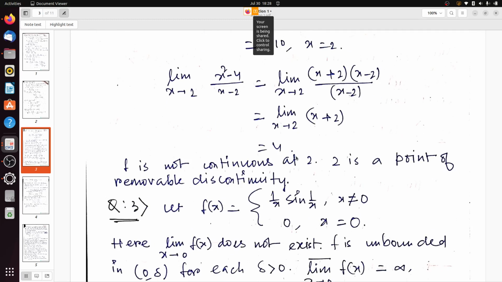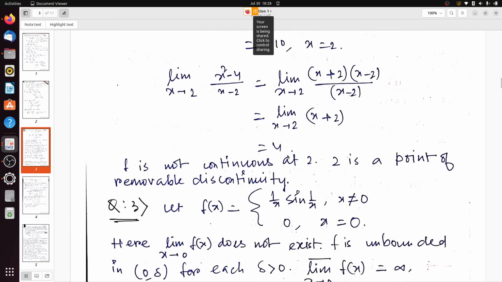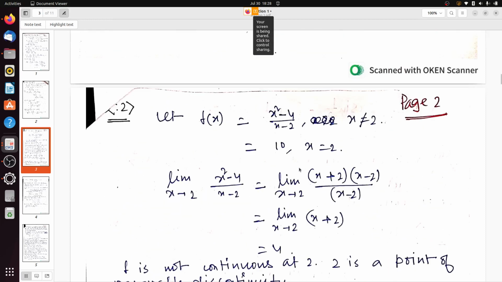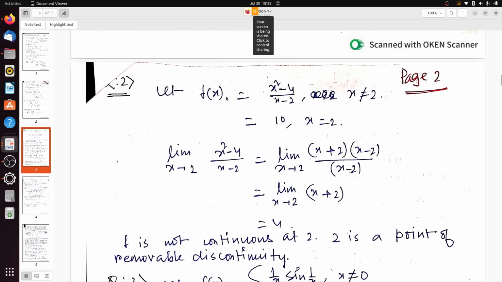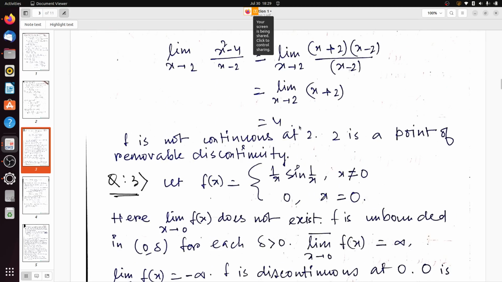Since 4 is not equal to 10, we get that f is not continuous at the point 2. But if we suitably define it, that is, instead of 10, if we put 4 here, then the function becomes continuous at the point x equals 2. So 2 is a point of removable discontinuity, because if we put 4 here instead of 10, the discontinuity is removed and the function is continuous.